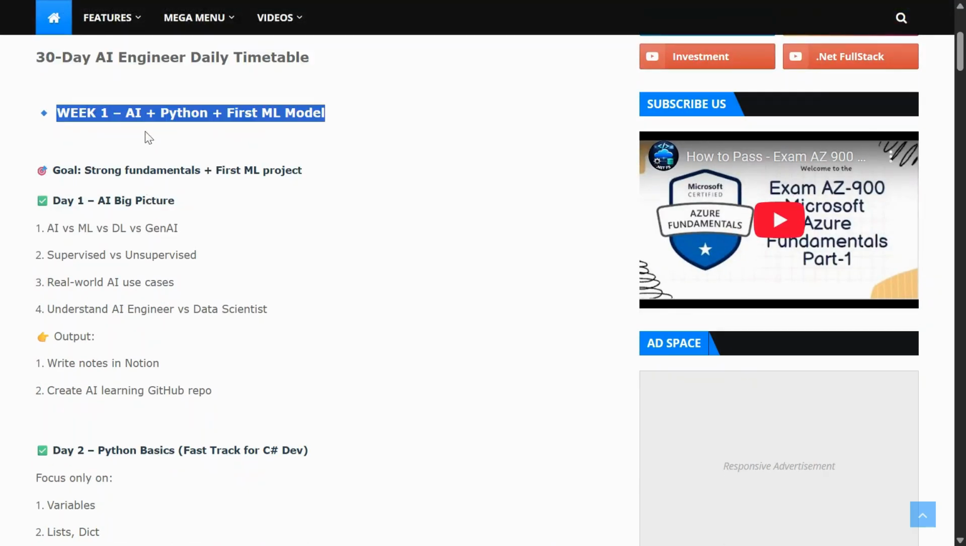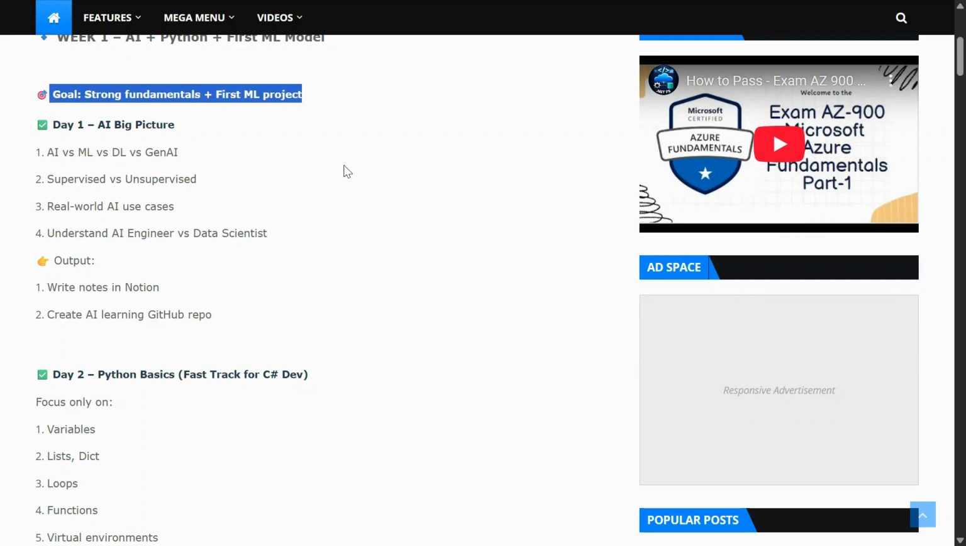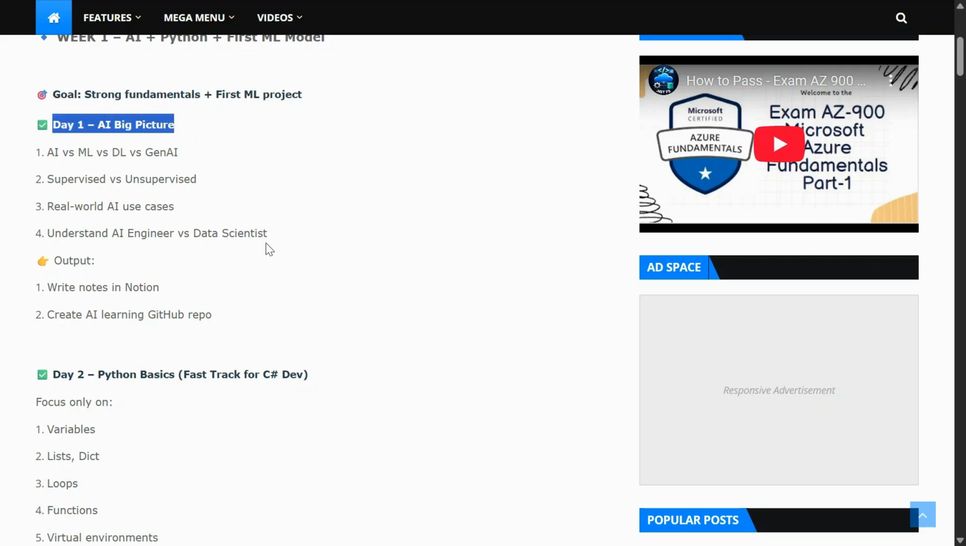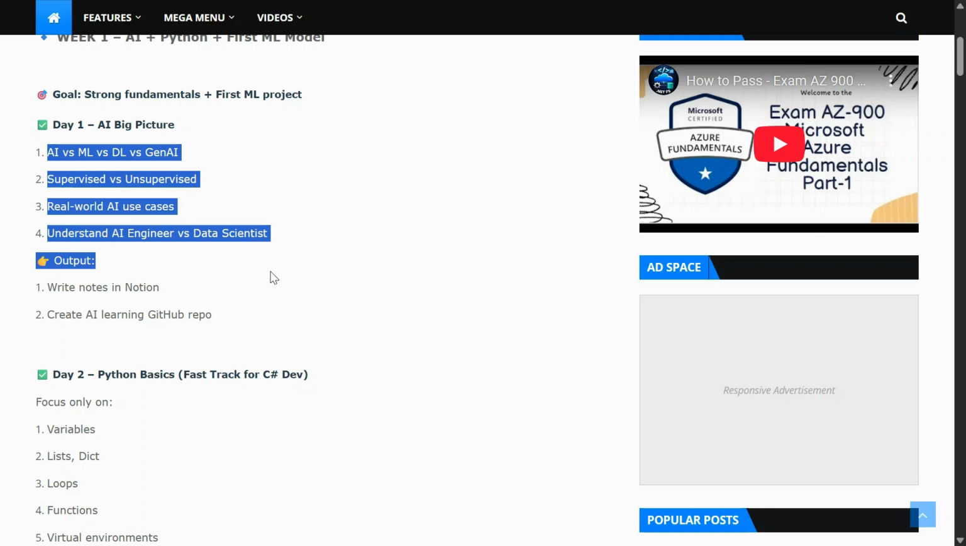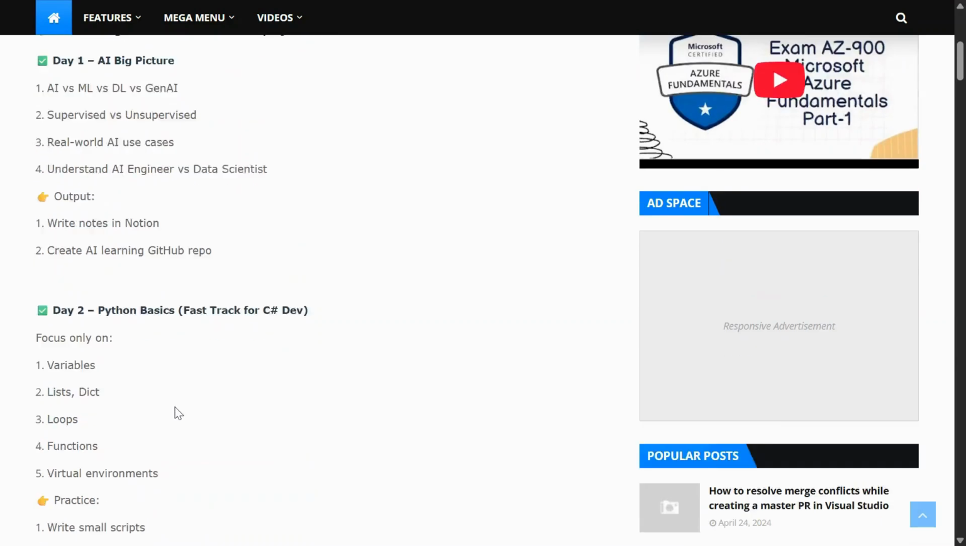So in the first week we need to understand AI, Python and first ML. Our goal is a strong fundamental and a first ML project. In day one we need to understand the whole basic concepts. In day two we need to understand Python basics. In Python, we need to understand some programming syntaxes like variable, loops, function. All those things we understand in day one, day two.